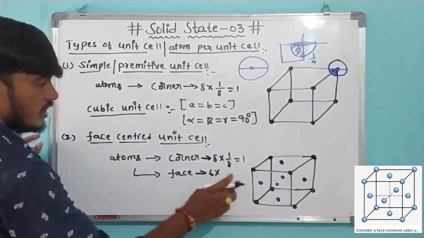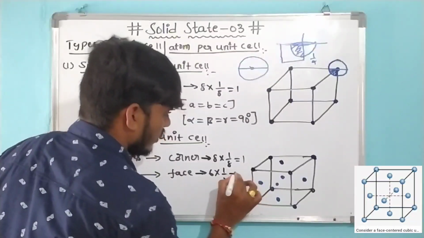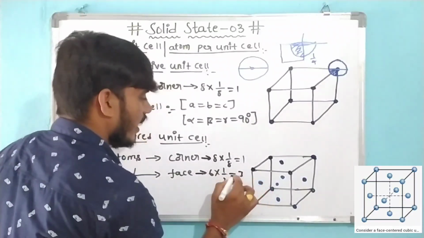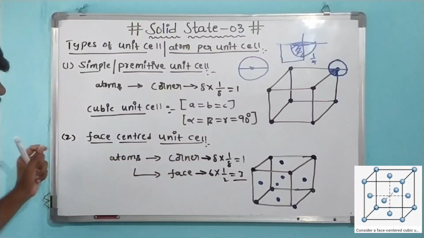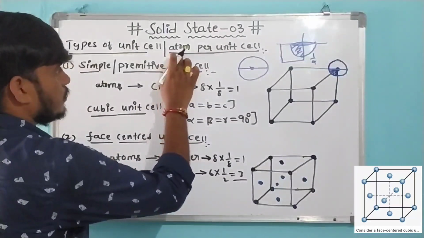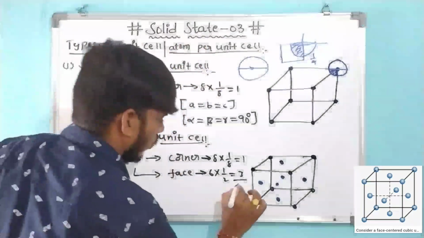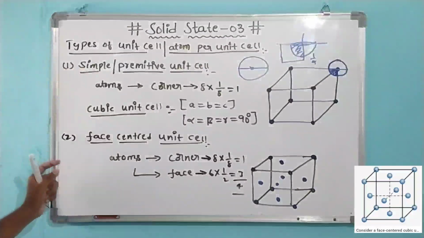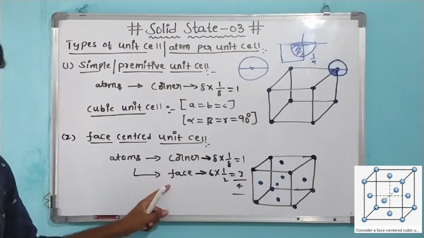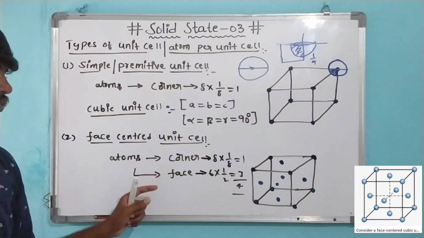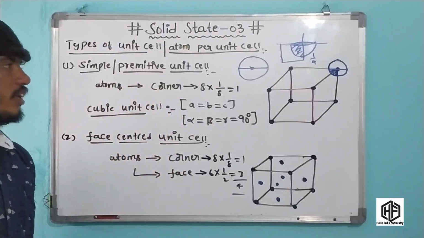It means six faces are present, so 6 into half. Finally, this is 3 atoms, and this is 1. Okay friends, for the face centered unit cell, the atoms per unit cell is 4. 4 atoms are present in the face centered unit cell: 1 from the corners and 3 from the faces. This is the face centered unit cell, and this is the simple or primitive unit cell.